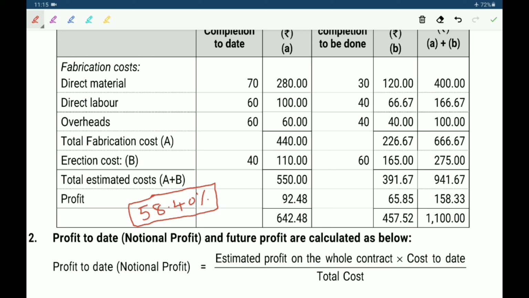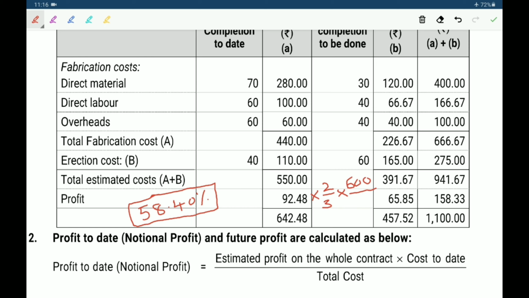Which formula do we use? The formula is notional profit into 2/3 into cash received by work certified. Notional profit is 92 lakh 48,000 into 2/3 of cash received, given in the problem, 6 crores, that means 600 lakhs, by work certified.